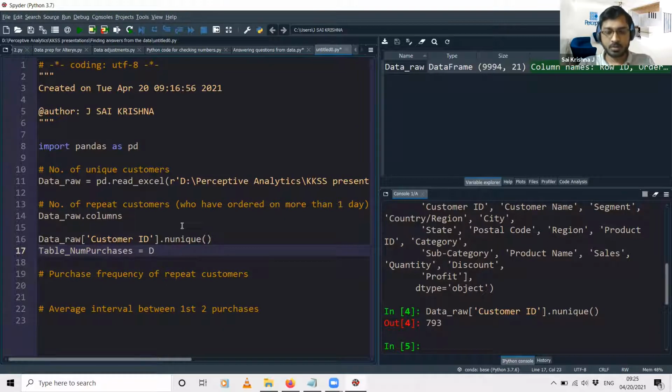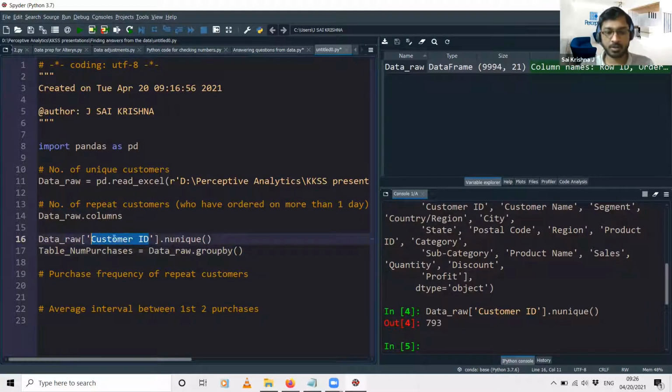If you remember, a couple of weeks back when we were working on Python during the KKSS session, I was talking about this group by function, right? And we saw that the group by function is used to perform aggregations on the data. We'll be using the same group by function right now. So the syntax is dataset name dot function name, that is groupby. And we will be grouping by the customer ID.